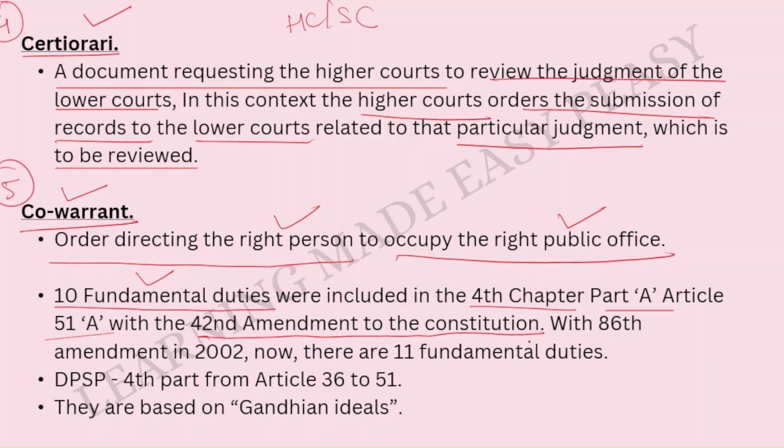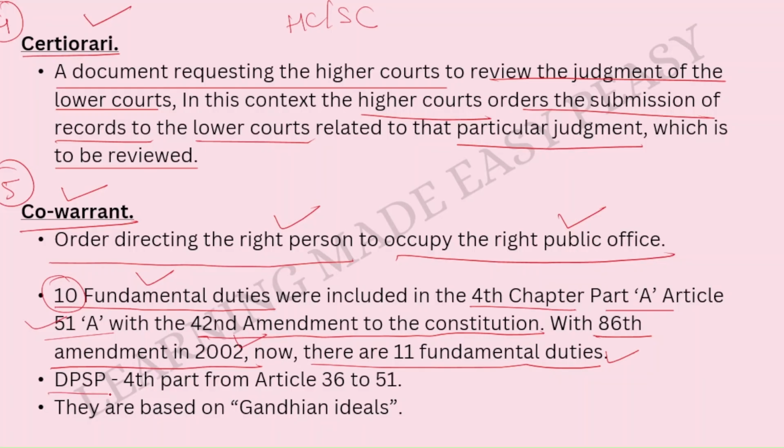But then, with the 86th Amendment to the Constitution in 2002, one more duty was added to these 10 fundamental duties, and at present we have 11 fundamental duties. In the same article, the article doesn't change, 51 Clause A.